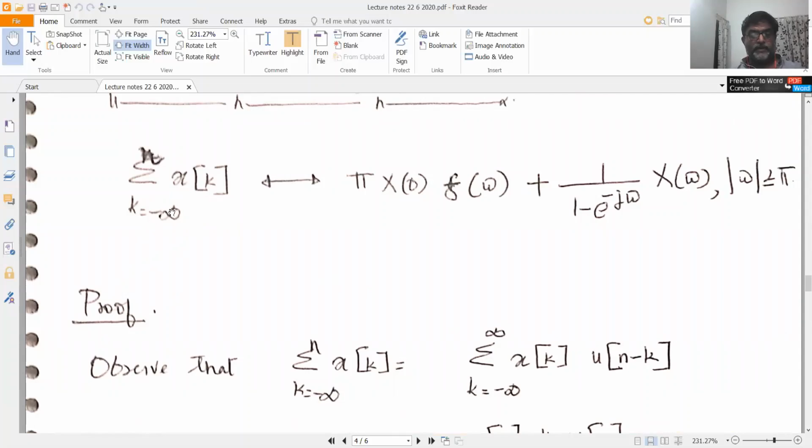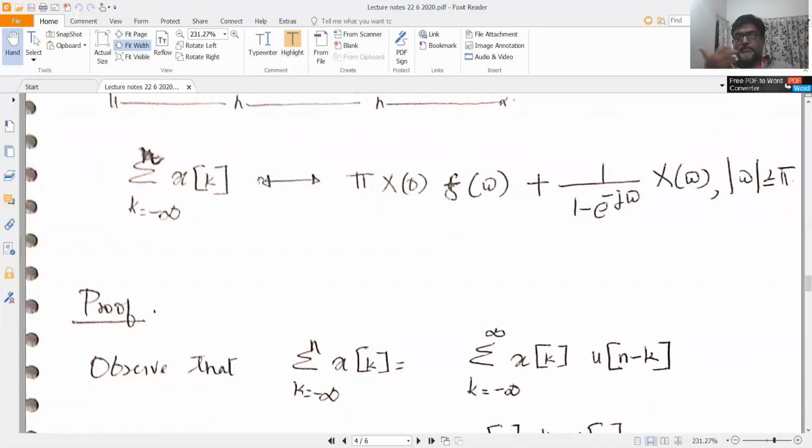The accumulation property of the DTFT is very straightforward. You can just write sigma k equal to minus infinity to n of x of k. So what it does is, it adds up all the samples of x of n from minus infinity to n, right? All samples are added from minus infinity to the current sample. So that's an accumulated sum.